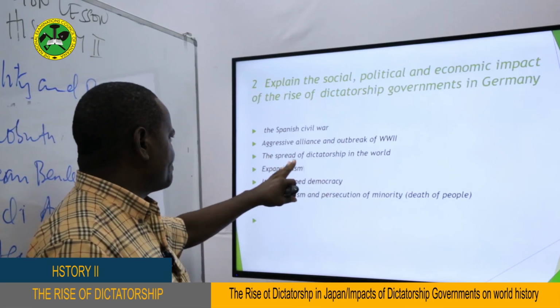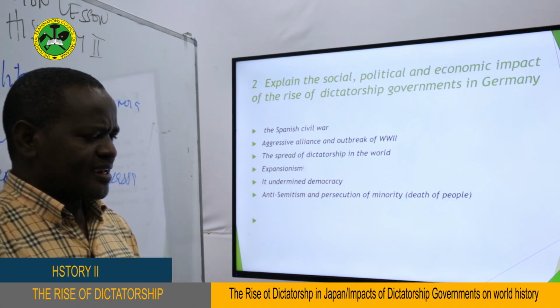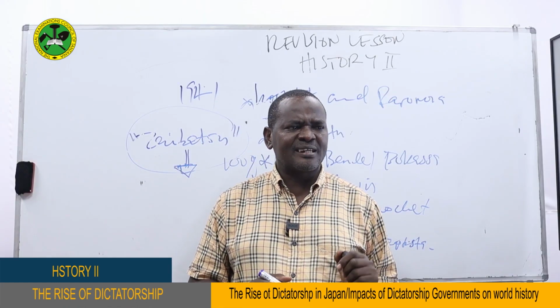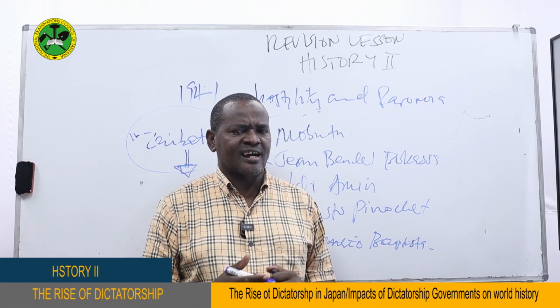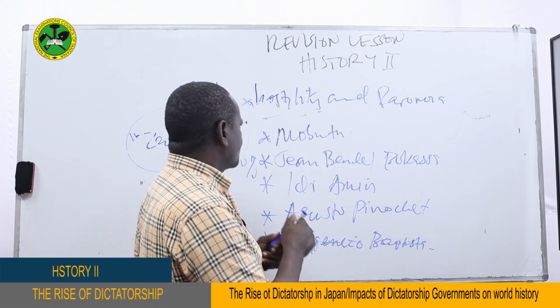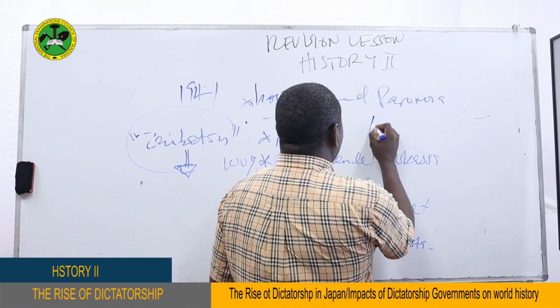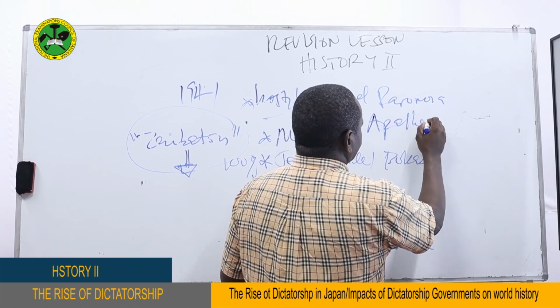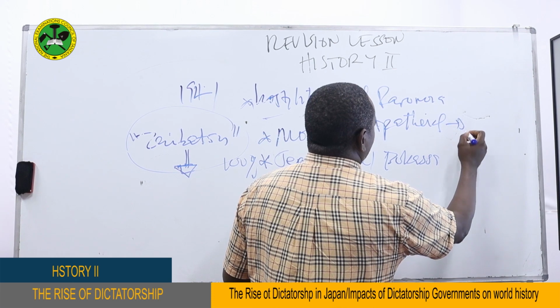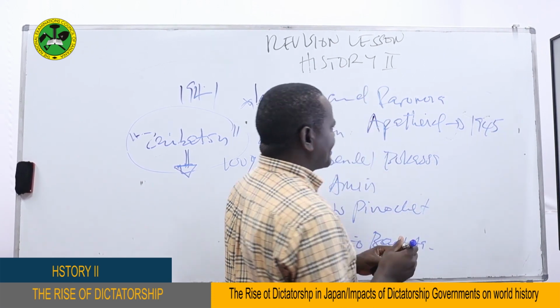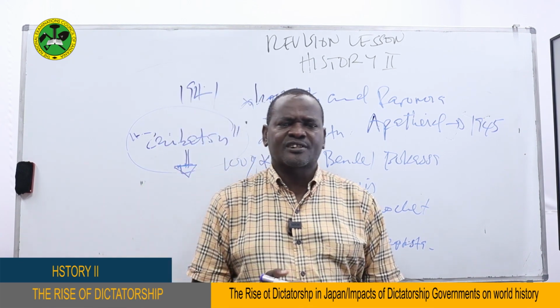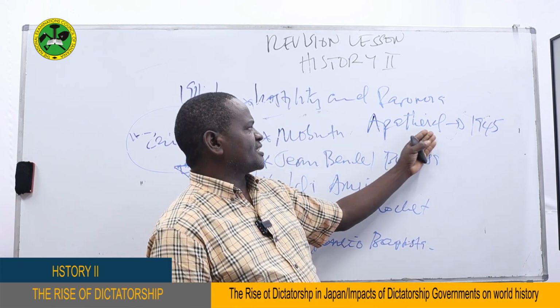Another point here is the spread of dictatorship in the world. There was a spread of dictatorship of similar fashion in different parts of the world. For instance, in South Africa, there was the beginning of what we call the apartheid policy. The apartheid policy was established officially in 1945 by Dr. Malan. But ask yourself, where did Dr. Malan get the idea of establishing this apartheid?